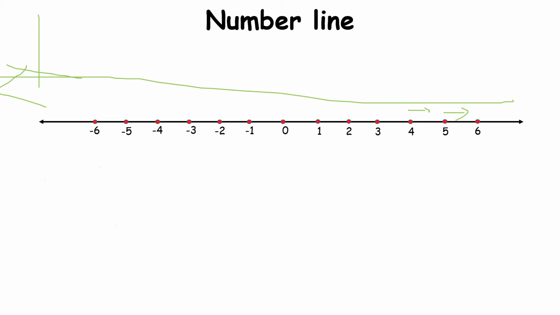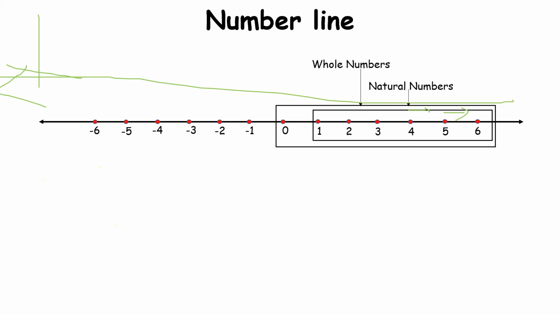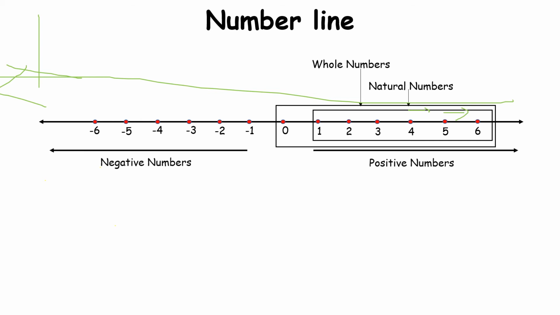Now I hope everyone is clear about these basic concepts of number line. So let's combine our number types and number line, so you will get a better knowledge about both. Natural numbers, a set of all positive integers starting from 1 to infinity. Set of all whole numbers, that is starting from 0 to infinity. On the left hand side of 0 all negative integers, and on the right hand side of 0 all positive integers.